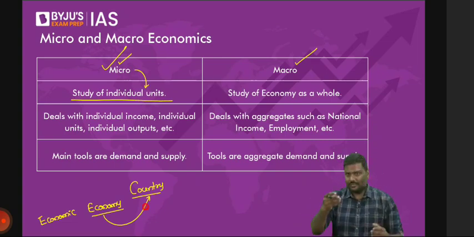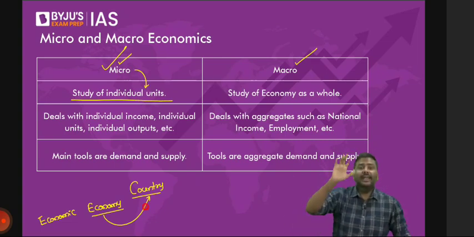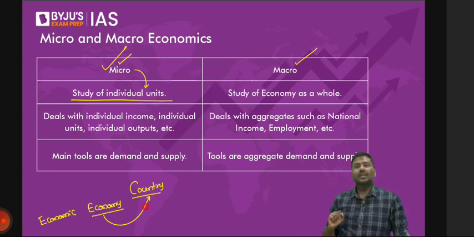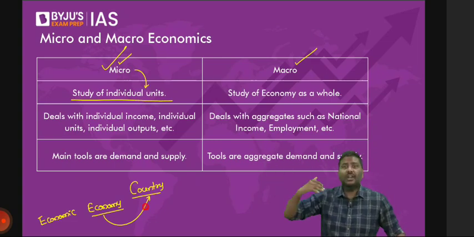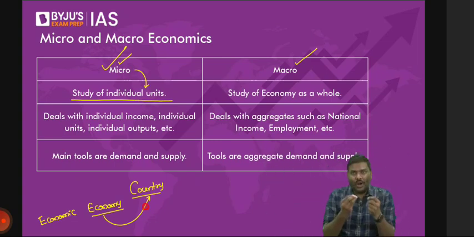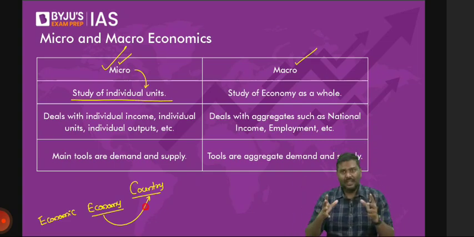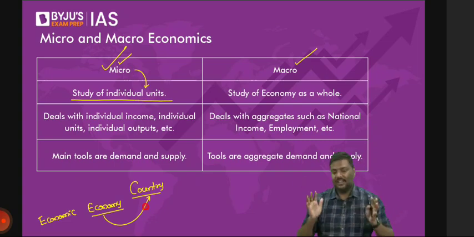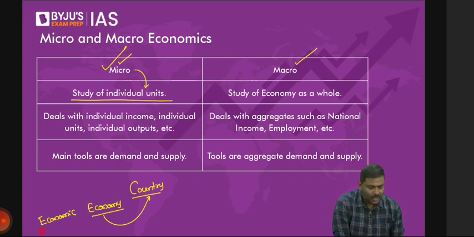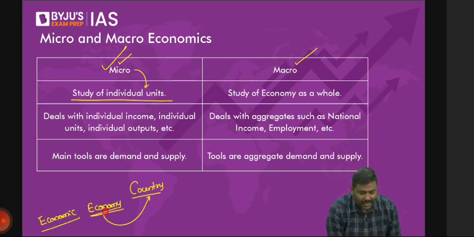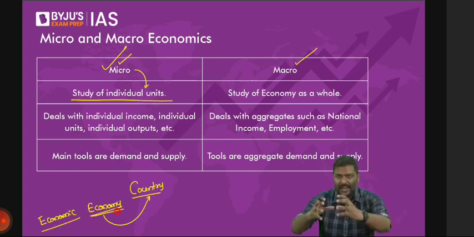And when you use the term economy, for example, in current affairs, you'll come across a statement like this: Indian economy has grown by this much, or Indian economy has overtaken Britain's economy. So what are they referring to? They're simply referring to a system, right? System here basically represents a country. Let me know if you have a problem with any of these. Economics is a study of human behavior, whereas economy is referring to a system, a country, a particular region.